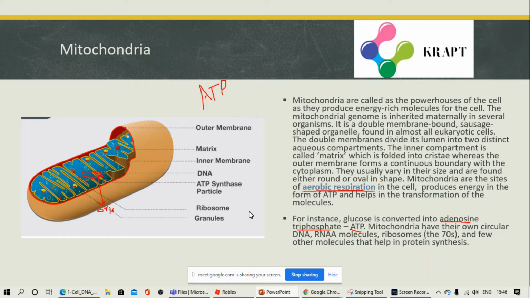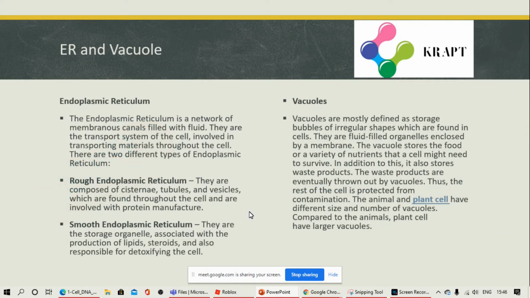We'll learn about 70S, 80S ribosomes next year, in your 9th standard. Now the next organelle is the endoplasmic reticulum. It is a network of membranous canals filled with fluid. They are the transport system of the cell involved in transporting materials throughout the cell. They are classified into rough endoplasmic reticulum and smooth endoplasmic reticulum.